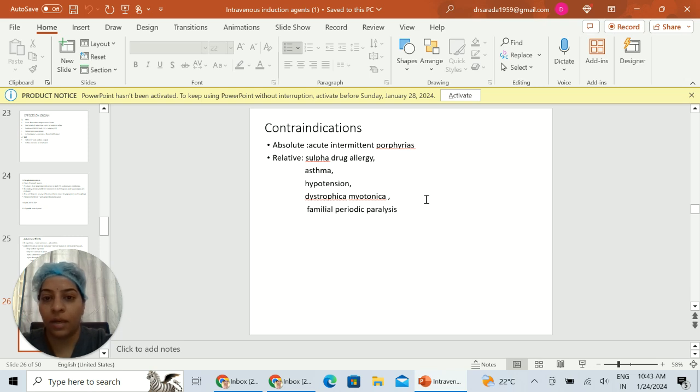Contraindications: the absolute contraindication is acute intermittent porphyria, because it induces the enzyme delta-aminolevulinic acid synthase in the synthesis of heme. So it can precipitate porphyria, so it is absolutely contraindicated. It is also relatively contraindicated in people with sulfa drug allergy, asthma, hypotension, dystrophia myotonica and familial periodic paralysis.